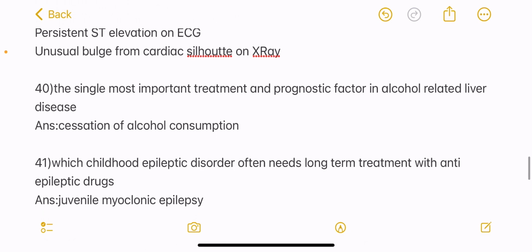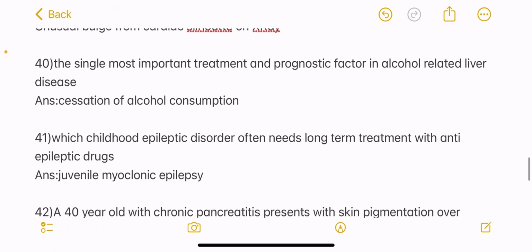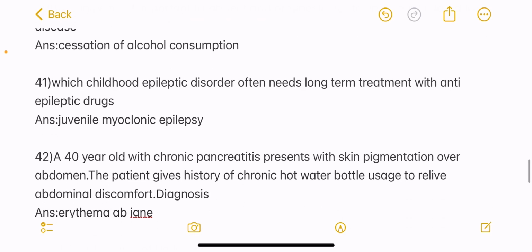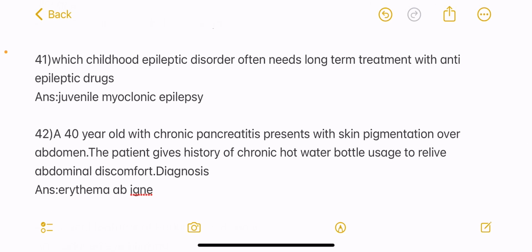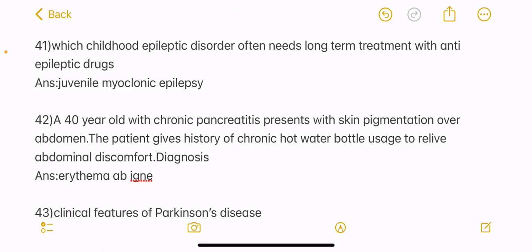Next question, the single most important treatment and prognostic factor in alcohol-related liver disease is? Answer, cessation of alcohol consumption. Next question, which childhood epileptic disorder often needs long-term treatment with anti-epileptic drugs? Answer is juvenile myoclonic epilepsy. Next question, a 40-year-old with chronic pancreatitis presents with skin pigmentation over the abdomen. Patient gives history of chronic hot water bottle usage to relieve the abdominal discomfort. Diagnosis is erythema ab igne.